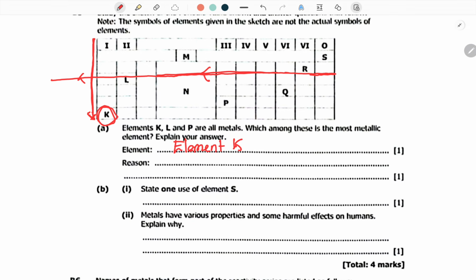Element K. Reason? Simple. It is because the metallic character increases as you go down a group. Okay? Metallic character increases as you go down a group.